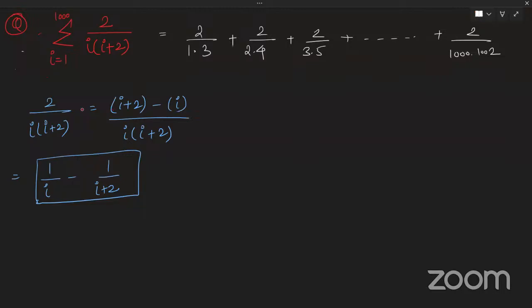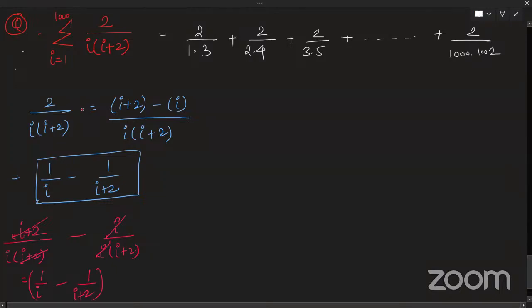But how are we now getting numerator one, sir? Like you can just see it is I plus 2 by I into I plus 2, minus I by I into I plus 2. So from the second term, I is getting cancelled. From the first term, I plus 2 is getting cancelled. So that is why it is 1 by I minus 1 by I plus 2. Okay, sir. Fine. Okay, great.